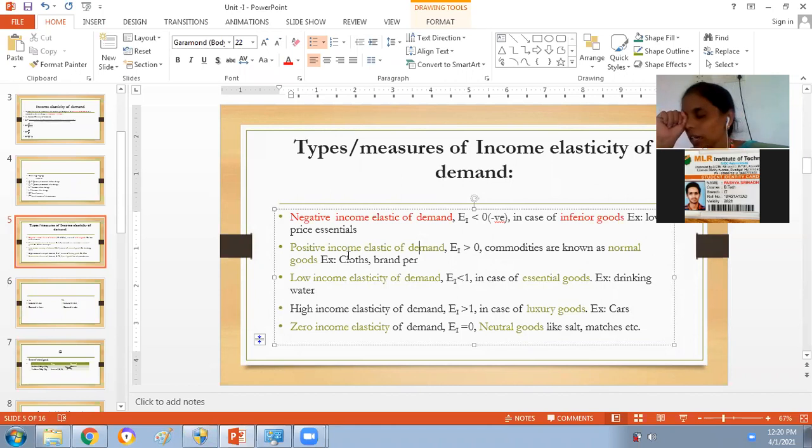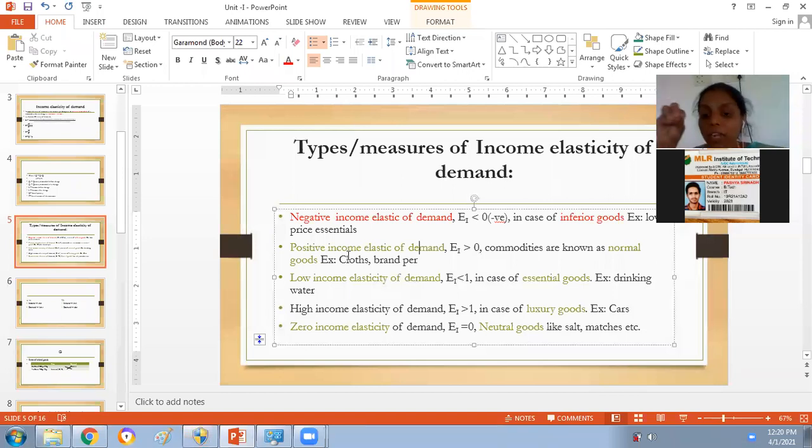For example, guys, protein goods, protein products. For example, ghee that we use. Now, when the income of the people increases, what happens? Or else cashew nuts. When the income of a family is less, the consumption of nuts will be less. Occasionally, they might use nuts in some specific sweets.